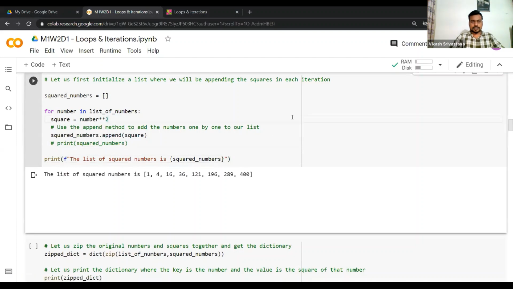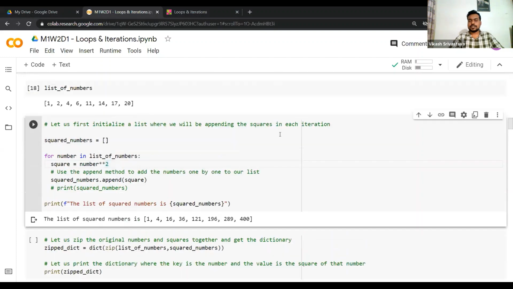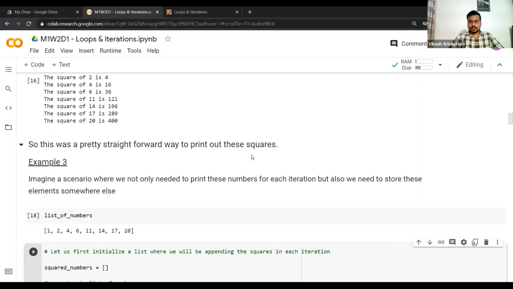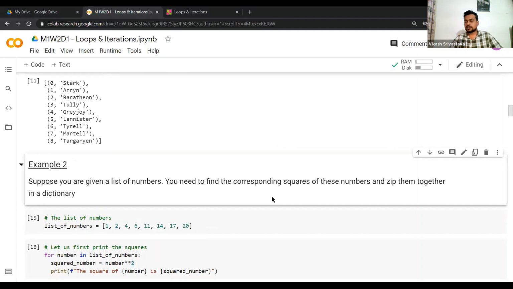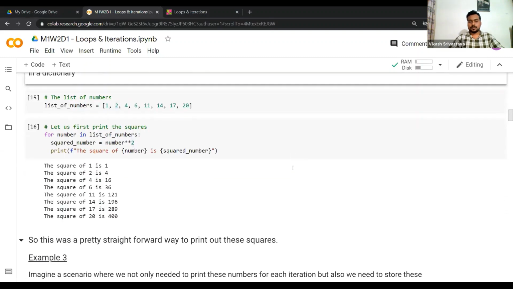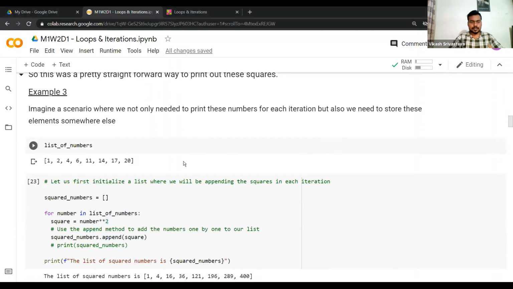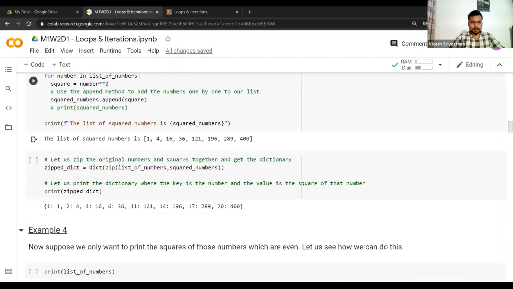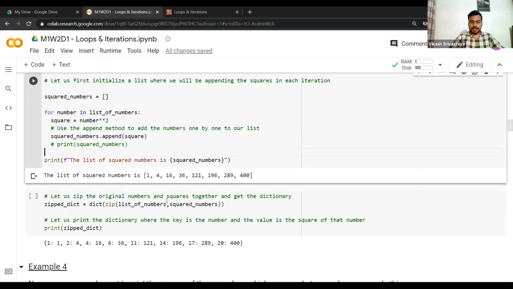Now we have got the list of squared numbers, right? So what was the task again? Let's look at this task. We needed to find the corresponding squares of these numbers and zip them together in a dictionary. Now we have two lists of equal length, because in the other list we just have the squares of those numbers, but the total number of elements in those two lists will be the same. So now we have the list of squared numbers.